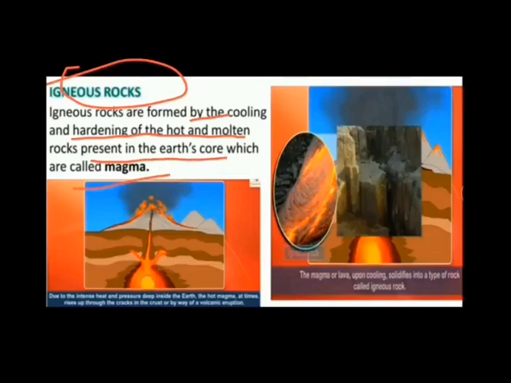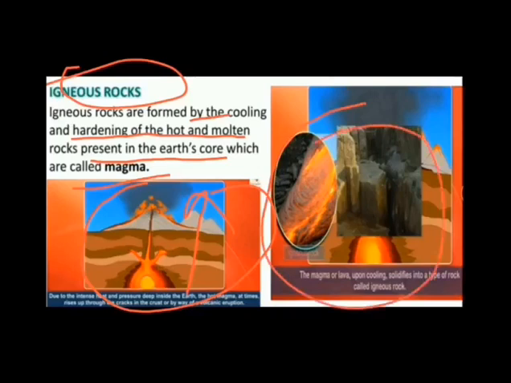So how are these igneous rocks formed? Whenever any volcanic eruption takes place anywhere, the magma rises above the earth's surface as lava. Okay, and when this lava cools down and solidifies, it forms the igneous rocks. So the magma or the lava upon cooling solidifies into a type of rock which is known as igneous rock.